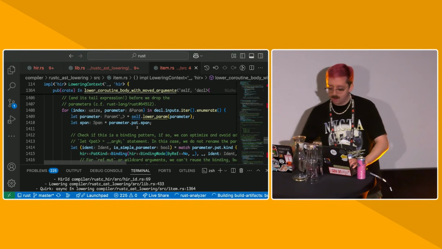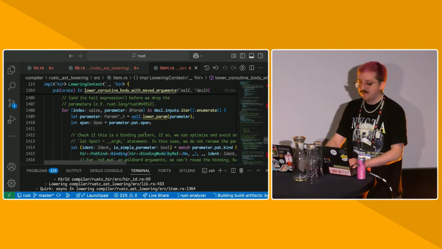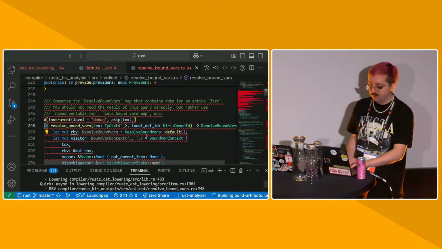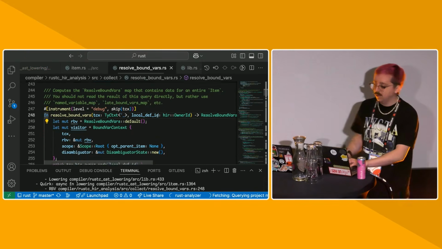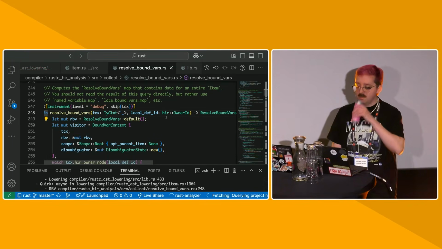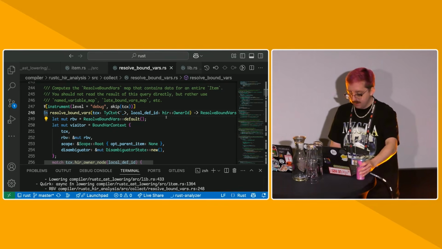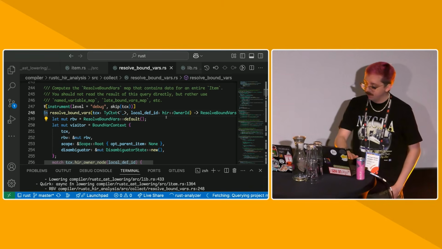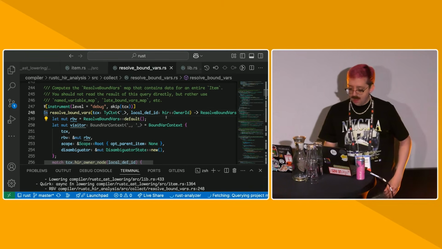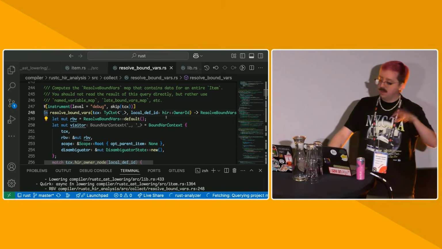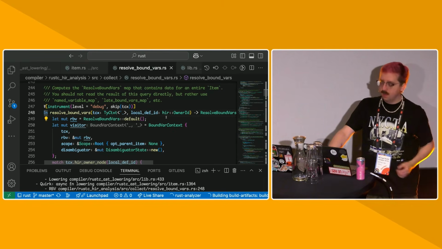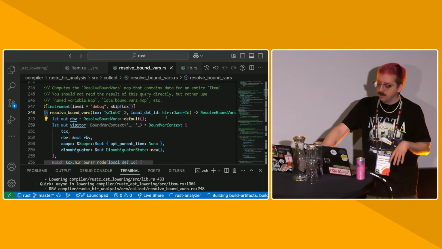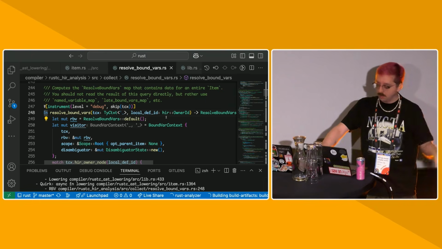And now we need to do, as I said before, that lifetime analysis part 2. And this happens in something called resolve bound vars. Let's reload Rust Analyzer again because I'm getting more proc macro errors. So resolve bound vars, which I'll call RBV because it's a mouthful, happens where we walk through the HIR once again, and we try to resolve all those tick underscores and anonymous lifetimes that we lowered during resolution and expansion.